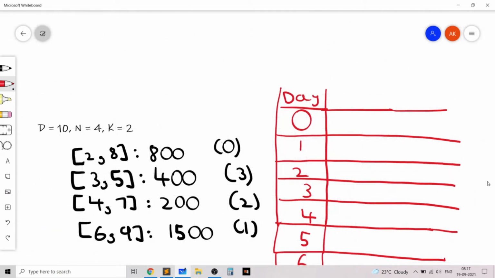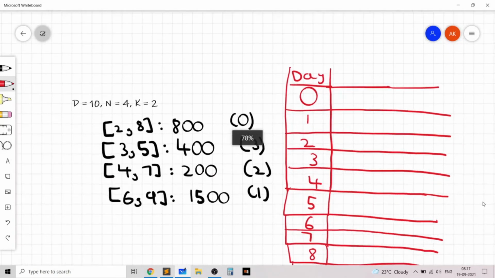Using the first example, I just sorted the days. The index 0 is basically event number 0. It happens from days 2 to 8 and it has a happiness level of 800. Similarly, event number 3 happens from days 3 to 5 and has a happiness of 400, and the remaining 2 values are the same. So let's simulate the process which I was just describing.